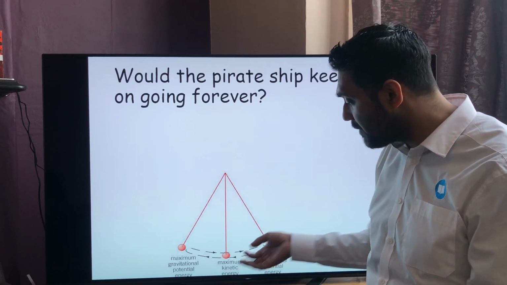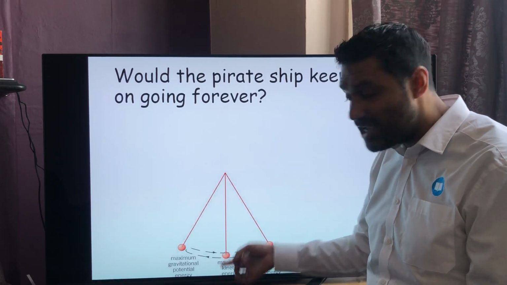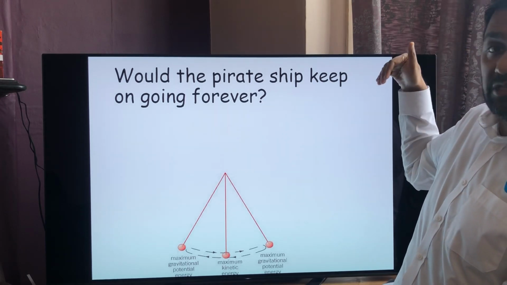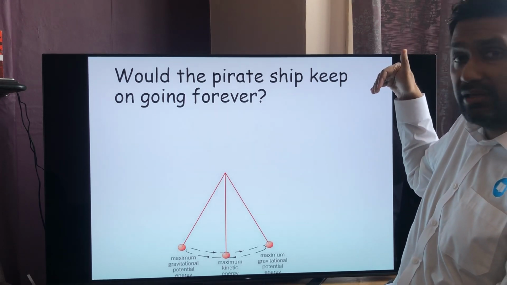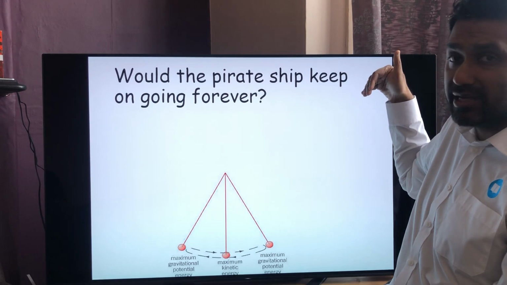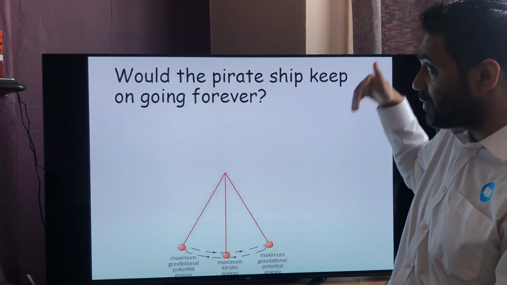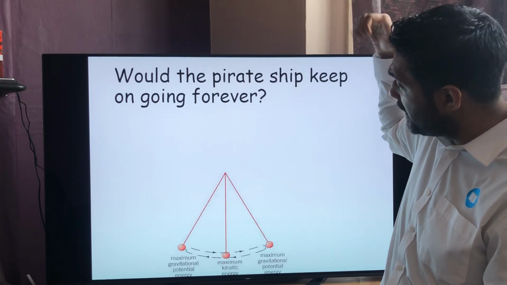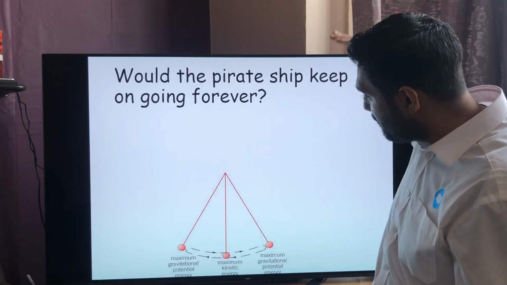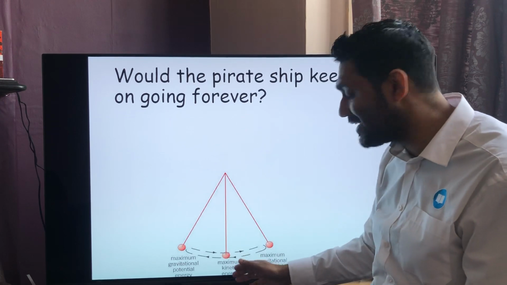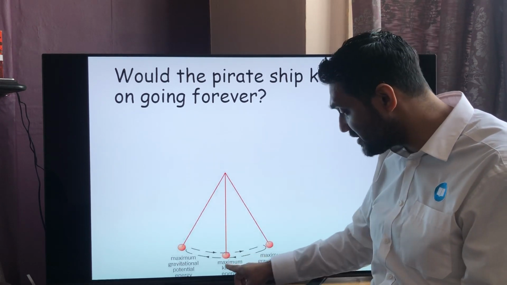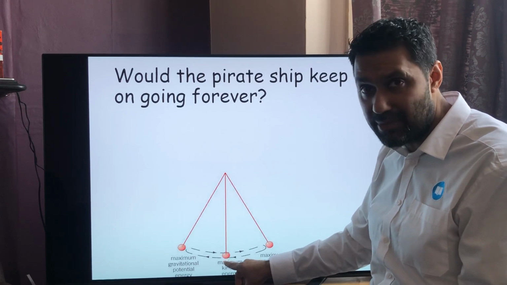But its kinetic energy is at maximum there, because that's where it's going the fastest. If you think about riding a pirate ship, when you get to the top, you kind of stop for a split second, and if you're not moving, that means you've got no KE, no kinetic energy, but you've got the maximum gravitational potential energy because you're at the highest point. And if you let go, you start to swing again and you get faster and faster. The most kinetic energy you're going to have is when you're going fastest, so that's at the bottom here. So you're going to have the maximum KE.